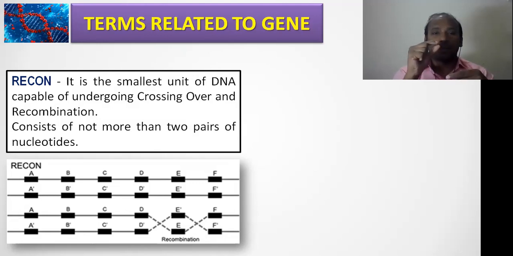So if a particular part of the DNA undergoes recombination and crossing over, then we call those particular genes recon, right? You can see in the example which I have given, D and E, the last two genes: D is exchanging with E, and the other E is exchanging in the down chromosome. So this is a recombination. Clear? So recombination is related with the recon.